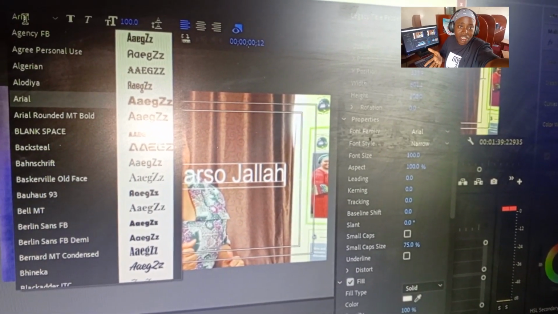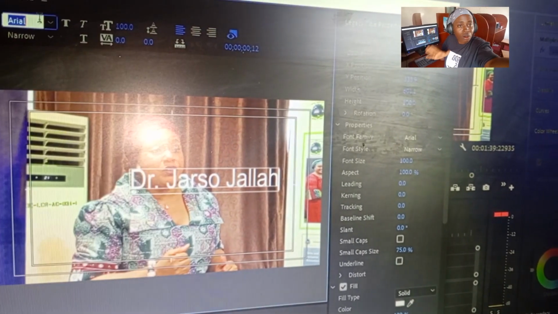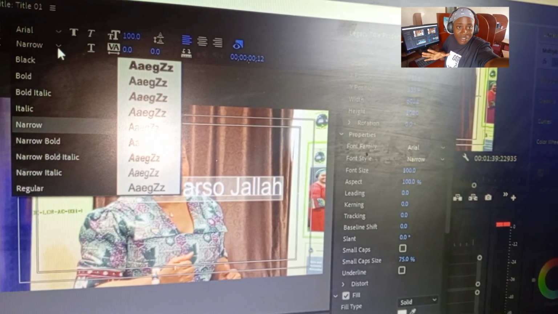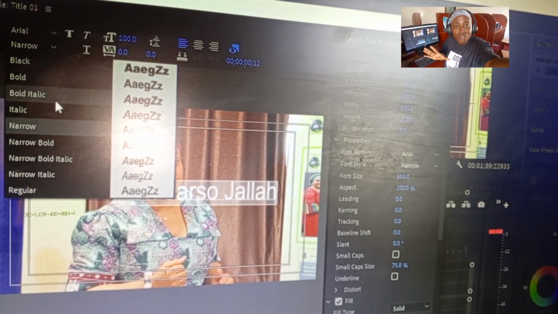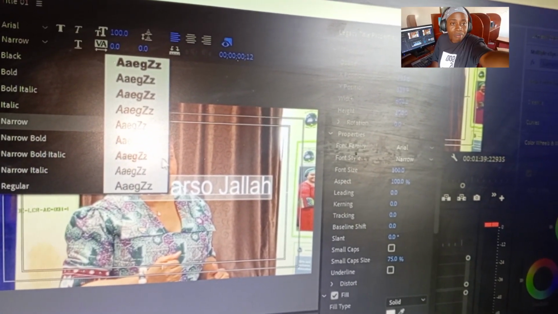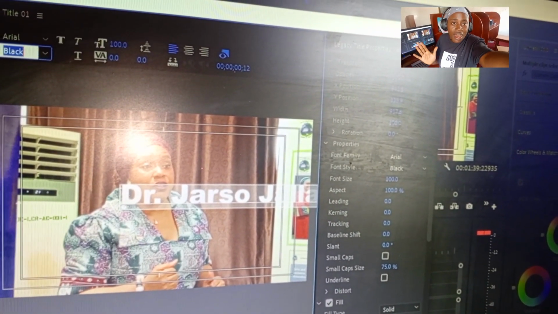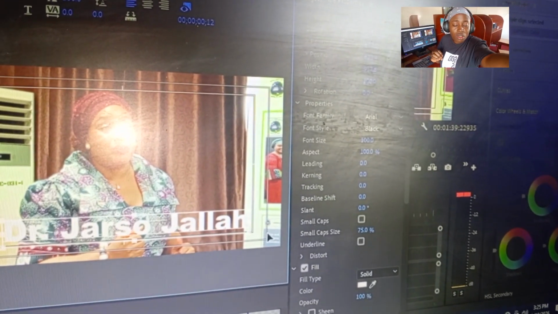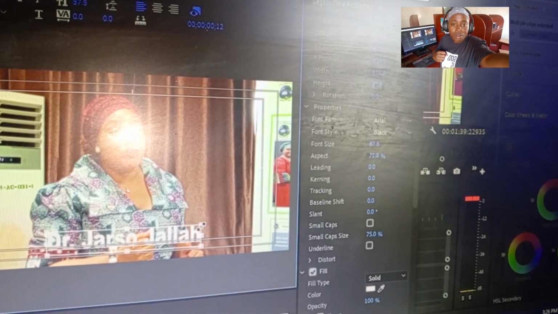Okay, so for example, you can use this, and then you select, and then honor here. You can use whether you want it bold, italic, or narrow, or just regular, you just want to leave it like that. You can use whatever means you want to do, okay? So at least you will have to drag it here, drag it here.